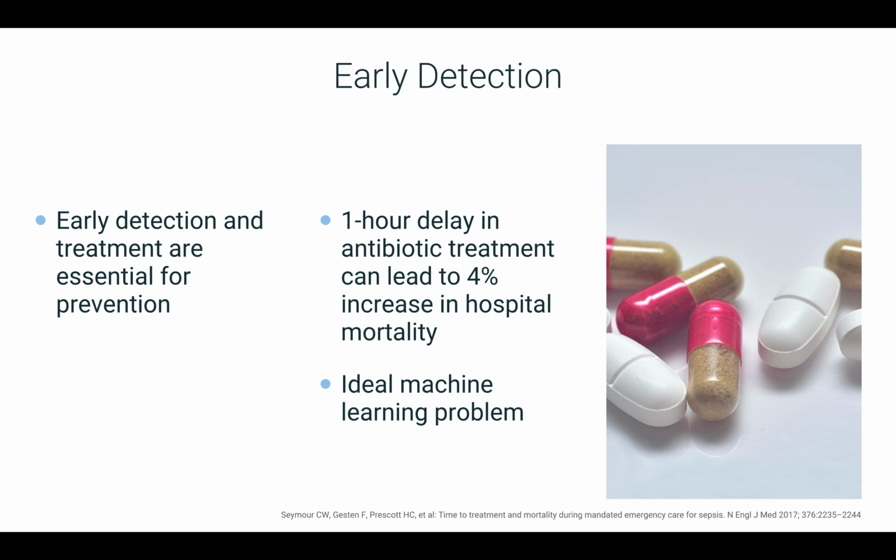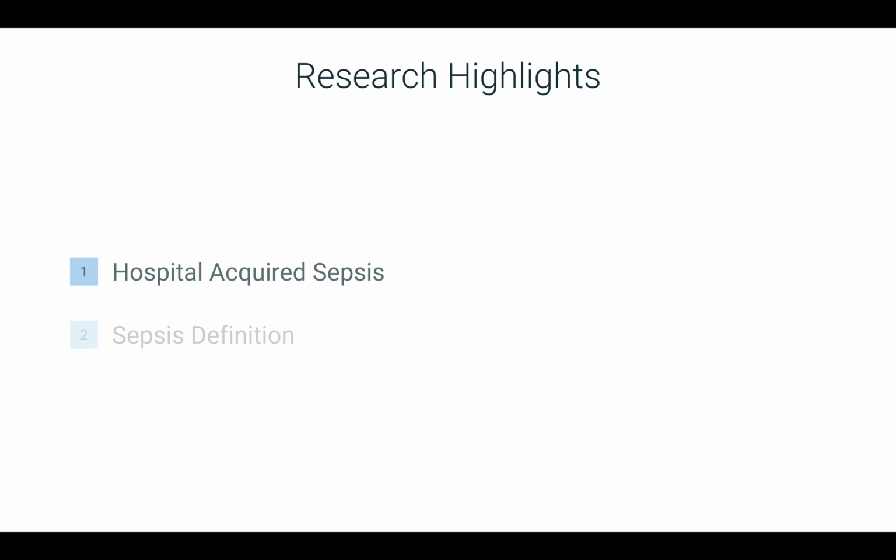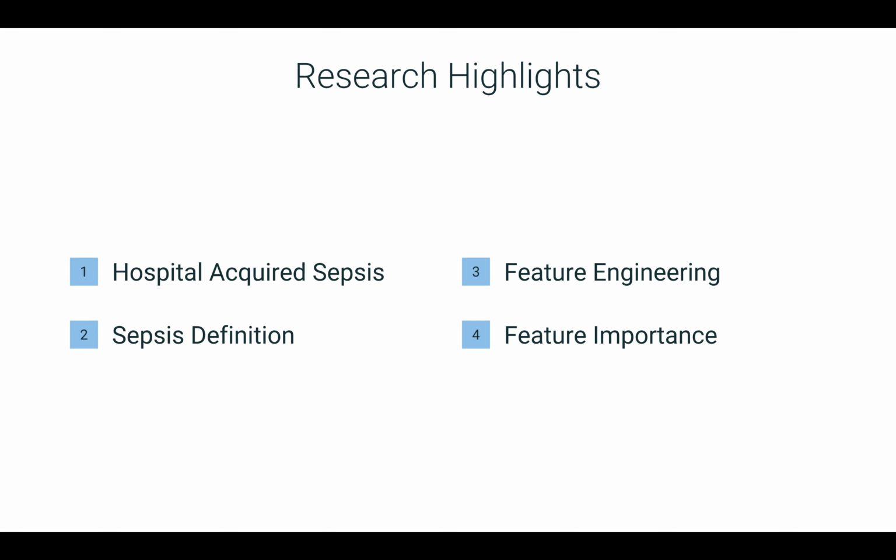Every hour of delay can lead to a 4% increase in mortality rate. This is an ideal problem for machine learning because it's impossible for physicians to look at all patient trends for all hours of the day in a hospital. With the problem laid out, this presentation will highlight some of the novel additions we've made to sepsis prediction research.